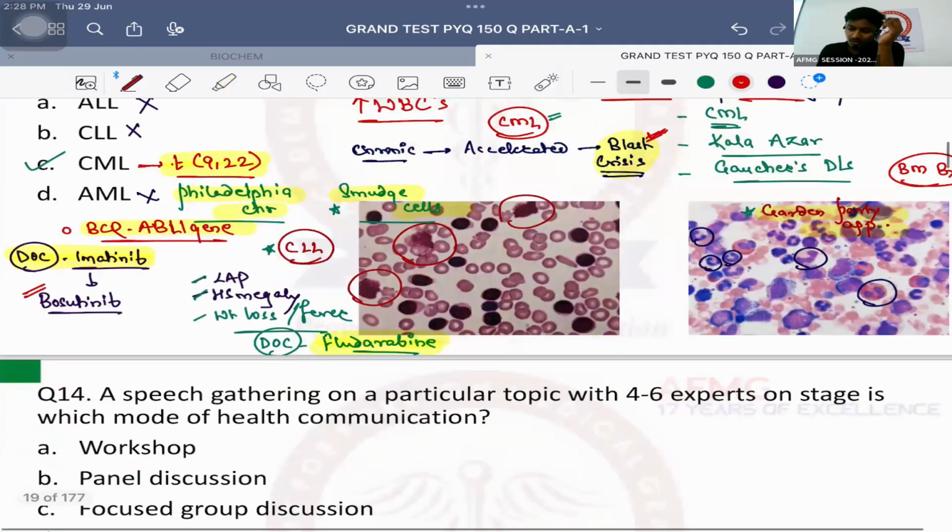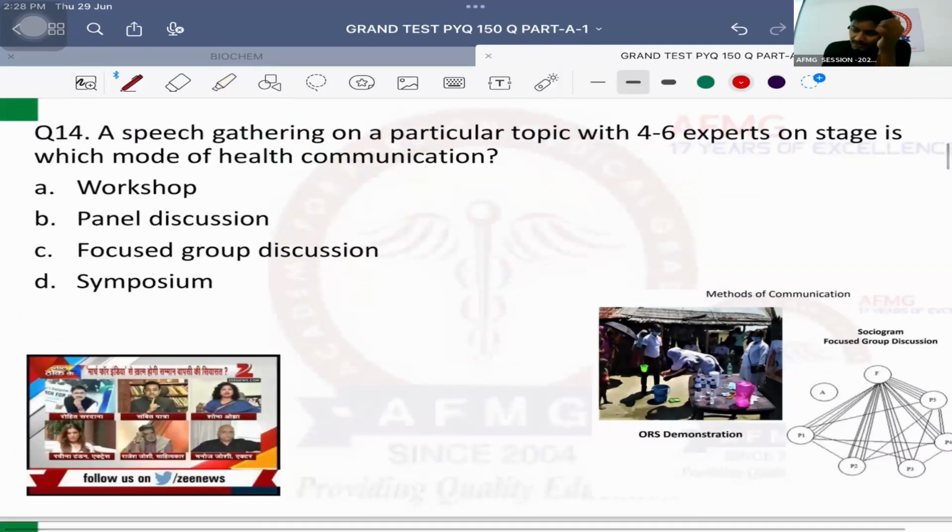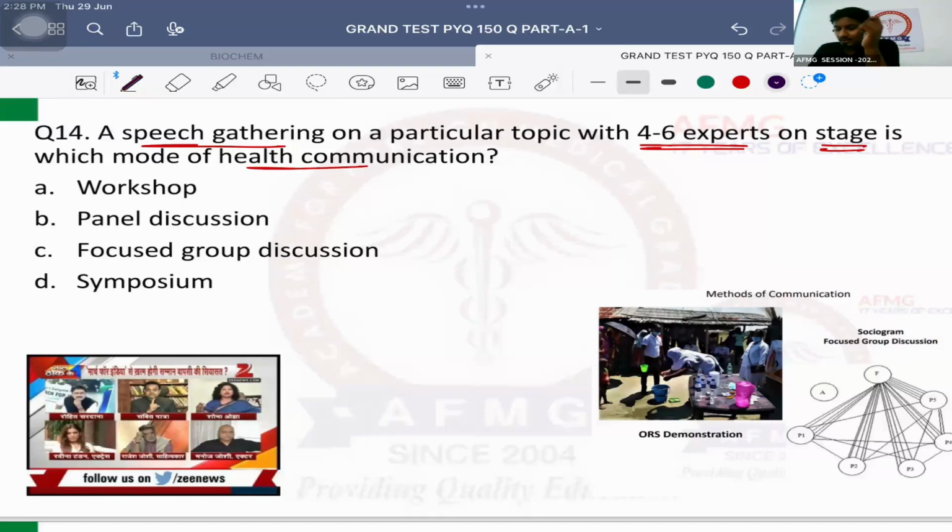Chalo. Question number 14. Easy question. A speech gathering on a particular topic with 4 to 6 experts on stage. Which mode of health communication it is? ये question मैं TND में पहले discuss कर चुका हूँ. What did I tell you? What they are saying, it is a speech gathering. Are they saying there is discussion among the experts?